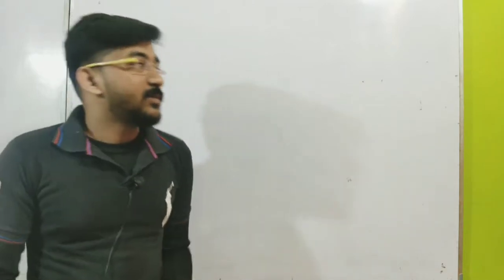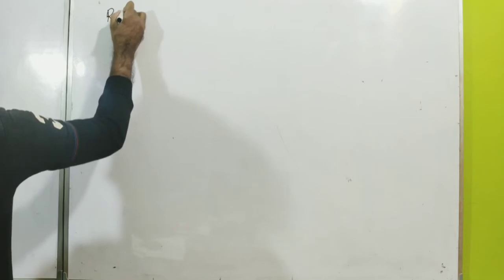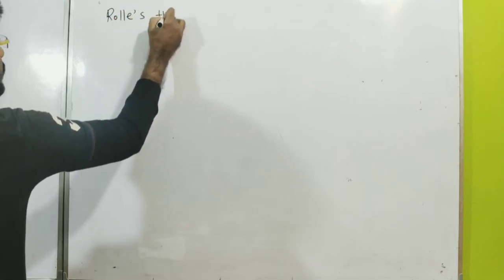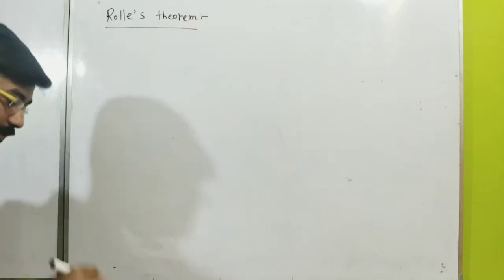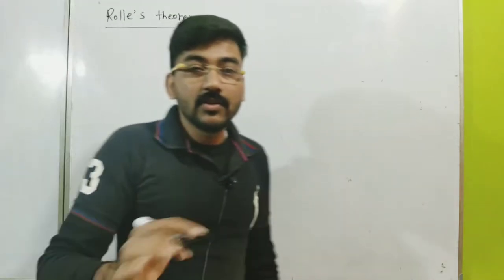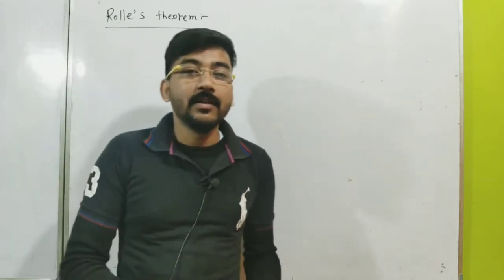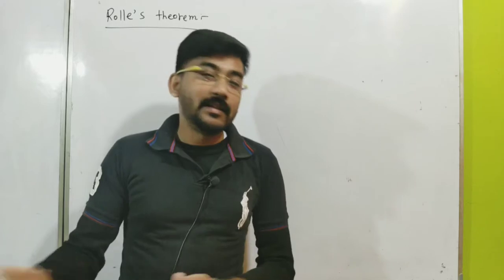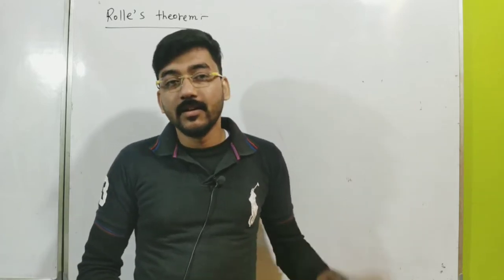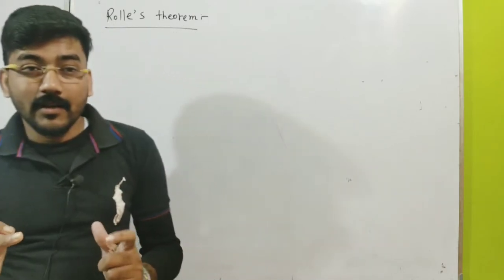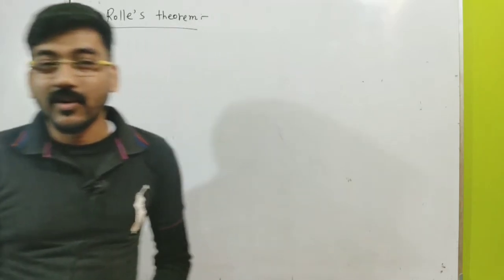So today I will discuss Rayleigh's theorem. It's a very interesting topic. So let me first explain the statement of Rayleigh's theorem with the help of a graph. Once you understand it graphically, then you can also understand it in the language of mathematics. This is not very difficult, but you have to understand it graphically first, and from the graphical understanding I will switch to the English language, and it is not a difficult thing.